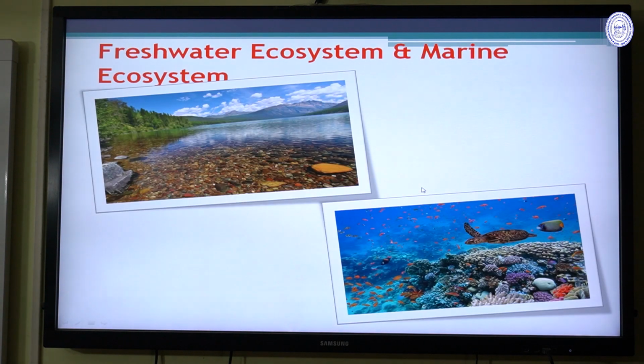This picture shows the freshwater ecosystem and marine water ecosystem. That's the basic difference between the freshwater ecosystem and the marine water ecosystem, that is the salinity. A high level of salinity is found in marine water, and a low level of salinity is found in fresh water. But the intermediate zone is known as estuarine water, and the salt level is lower than marine water and higher than fresh water.